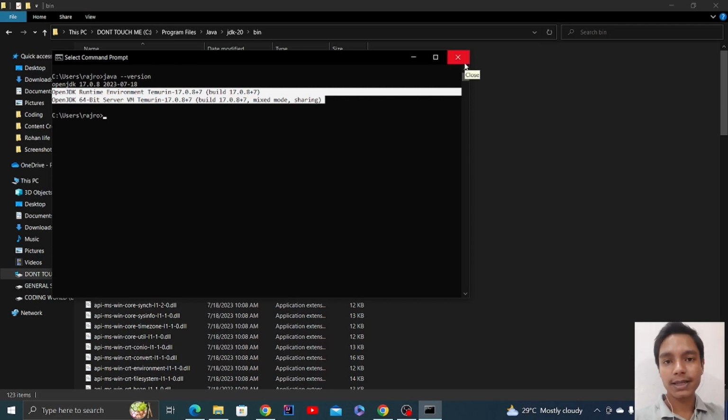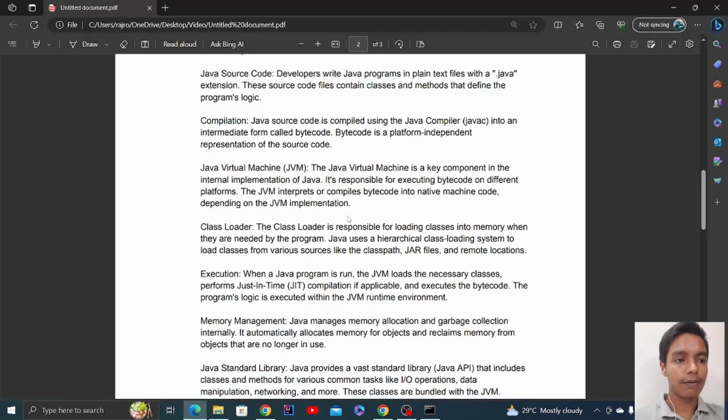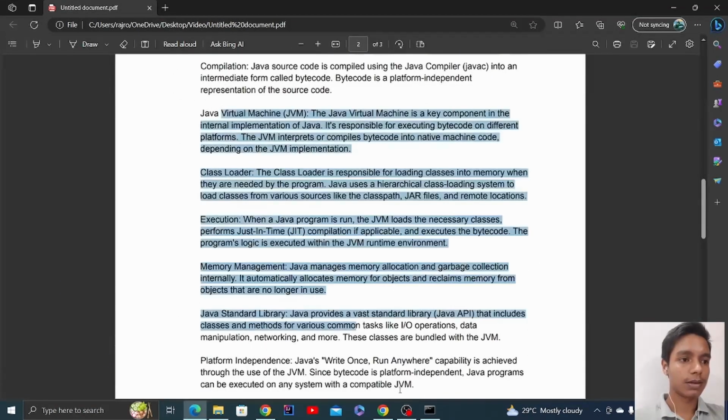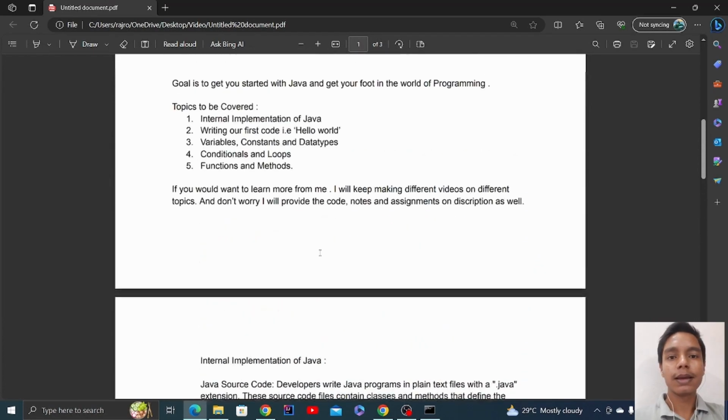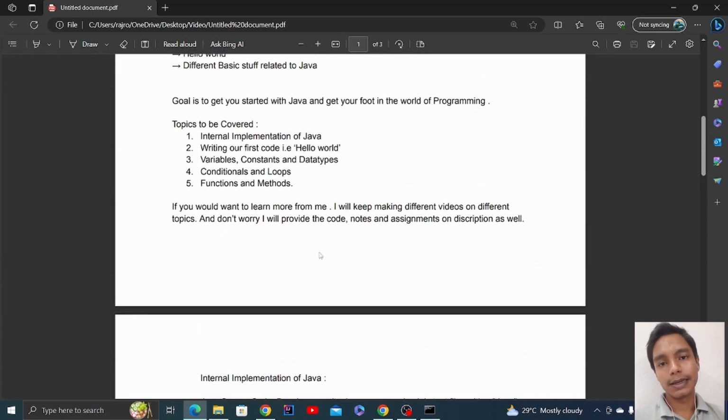Yeah, you're done with the basic setup, and now let me show you how to make a new project and write some hello world code. Once you're done with it, I'll show you the internal implementation that I have written over here. I'll discuss this with you, then I will move on to variables and data types and everything. So let's first close this and start the IntelliJ that you downloaded.